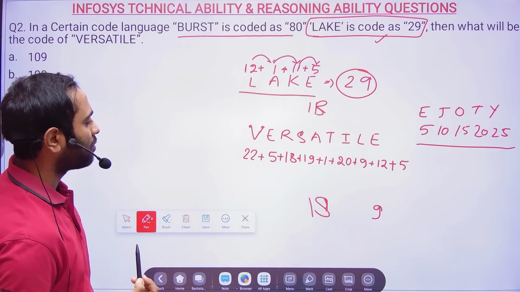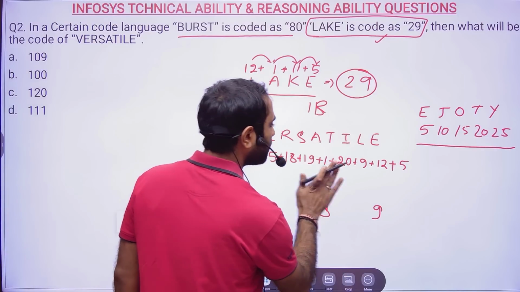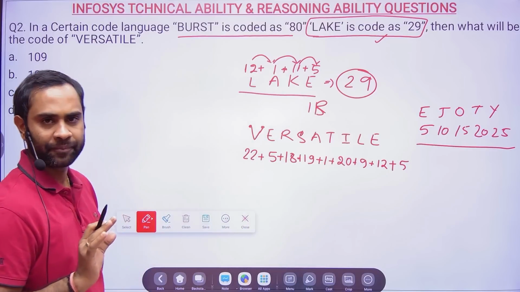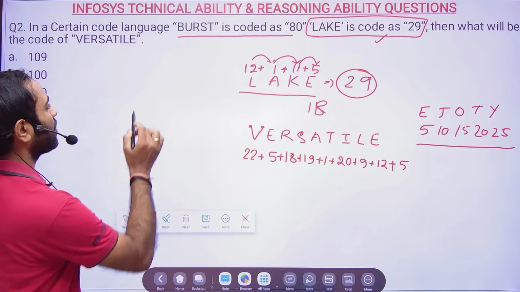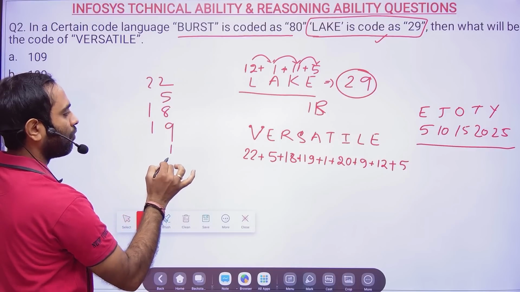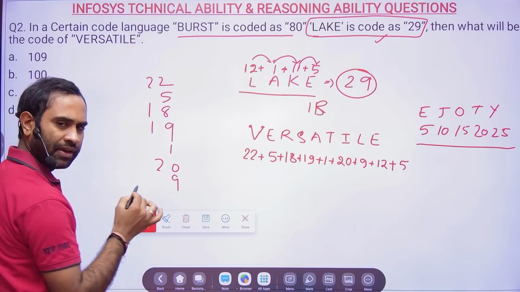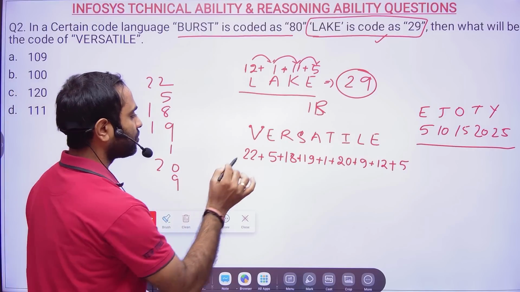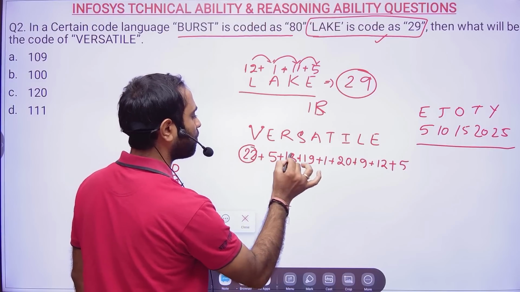Now this is what you have to add. When you are adding, please do the things smartly. You are not a kid, so you cannot add like this: 22, 5, 18, 19, 1, 20, 9. Will you do this in the exam? No. You pick 22 plus 18.